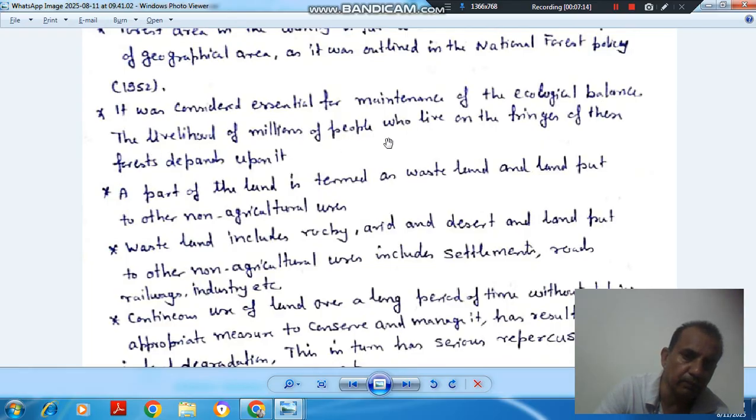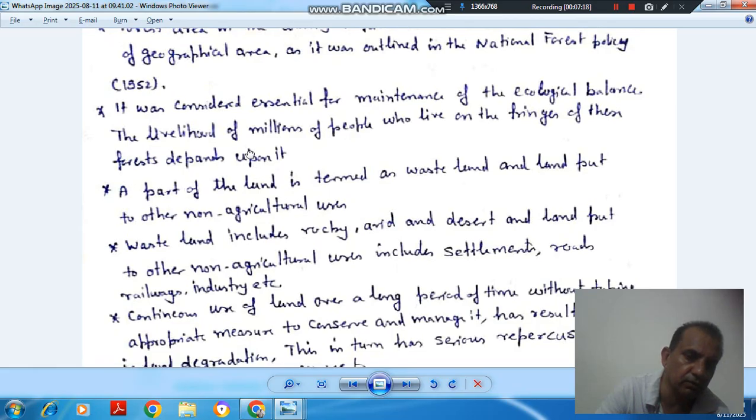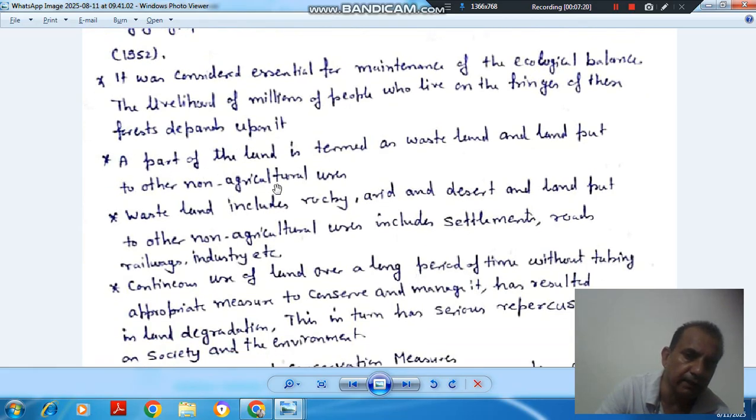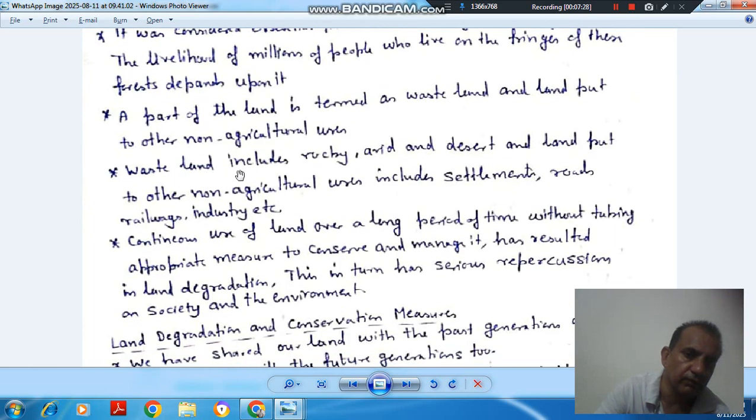The livelihood of millions of people who live on the fringes of these forests depends on it. A part of land is termed as wasteland and land put to other non-agricultural uses. The wasteland includes rocky, arid and desert land, and land put to other non-agricultural uses includes settlement, roads, railways, industries, etc.